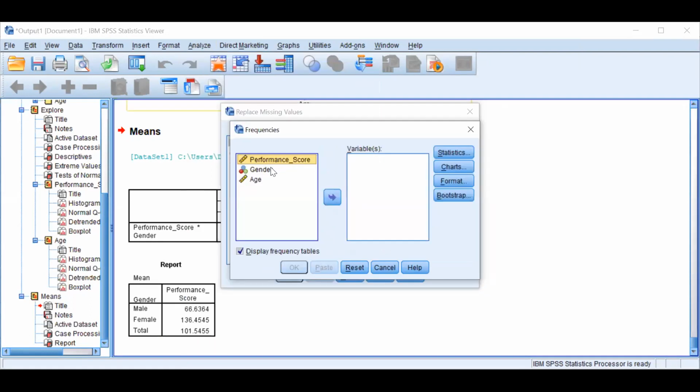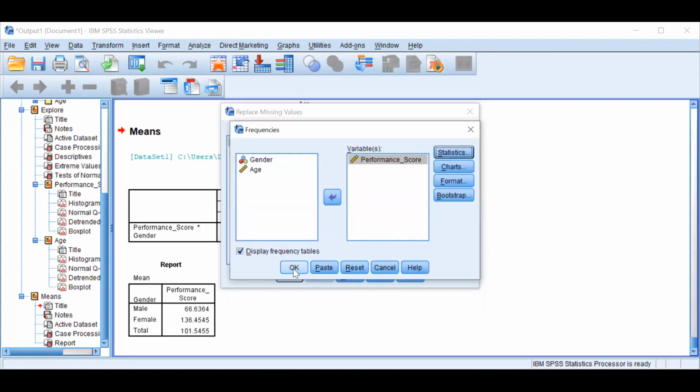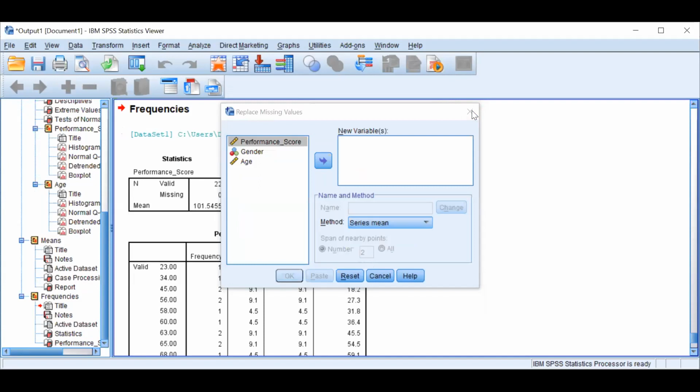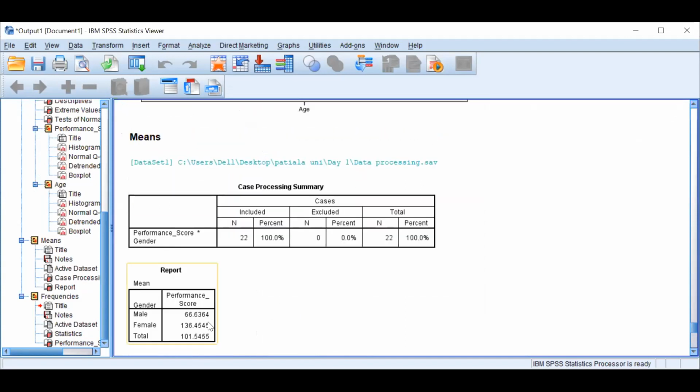Frequencies, performance, statistics, mean, continue. So my series mean is 101, right? And my gender-specific mean is 136 for females and 66 for males.